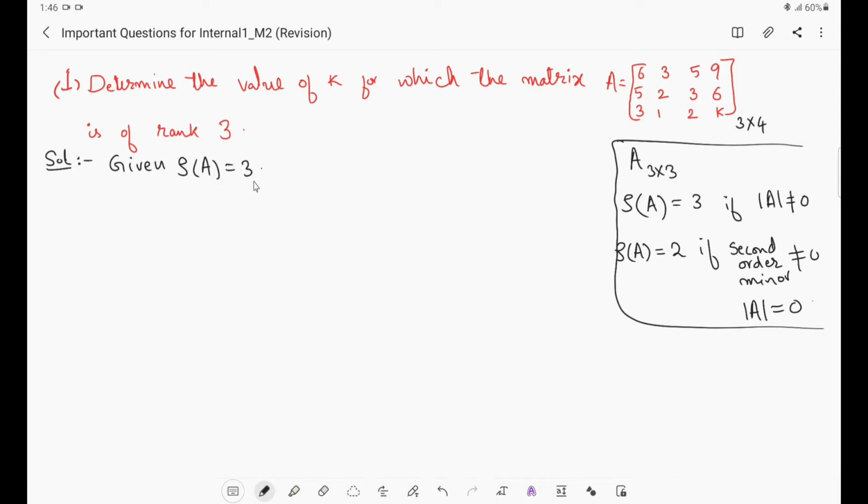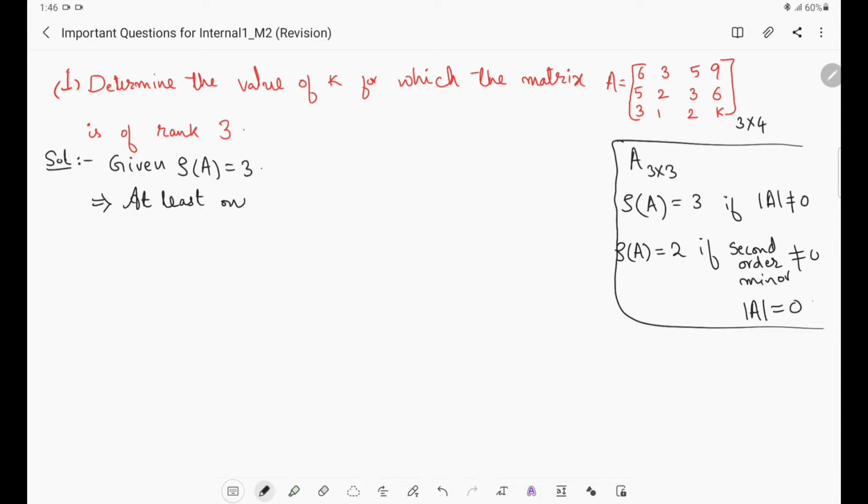At least one minor of order 3 should be non-zero. Rank will be 3 if at least one minor of order 3 should be non-zero. Rank will be 2 if at least one second order minor is non-zero. Rank is 3 if, what is the meaning? At least one minor,